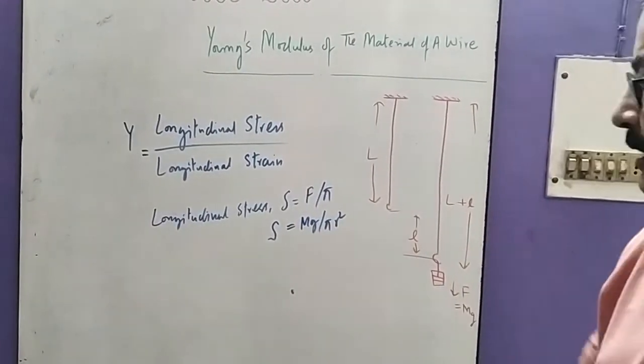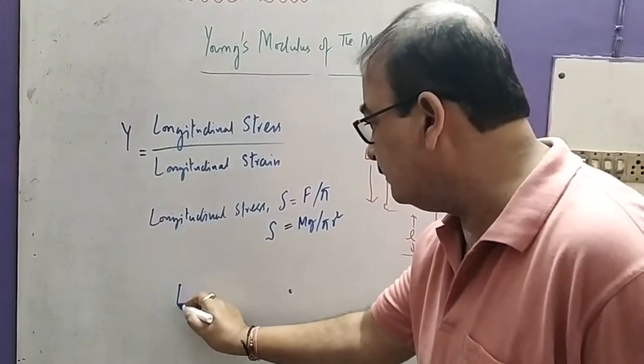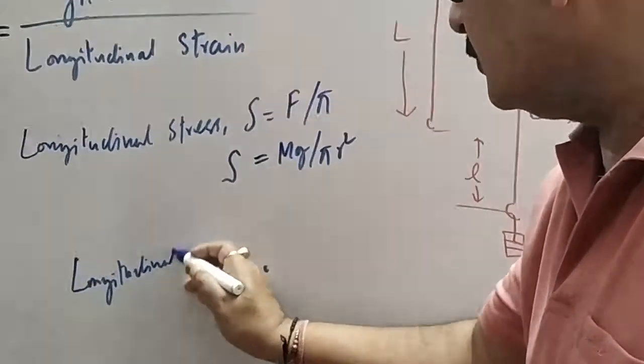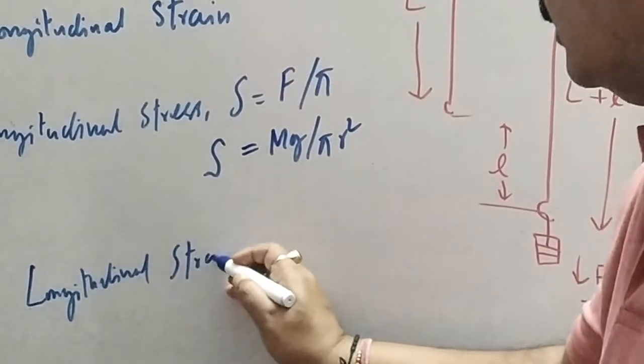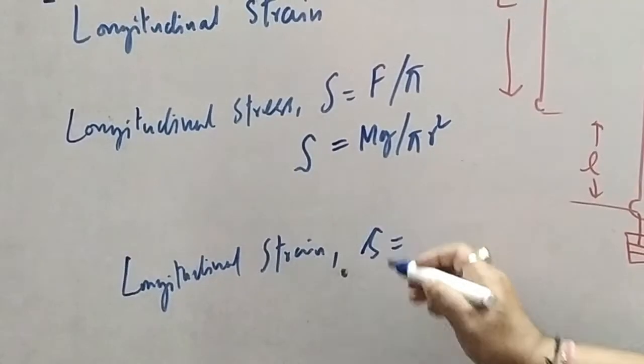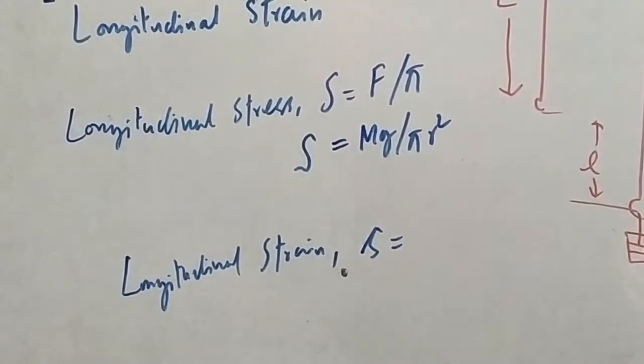Now let us take longitudinal strain. It is represented by small s. Small s is equal to change in length upon original length.